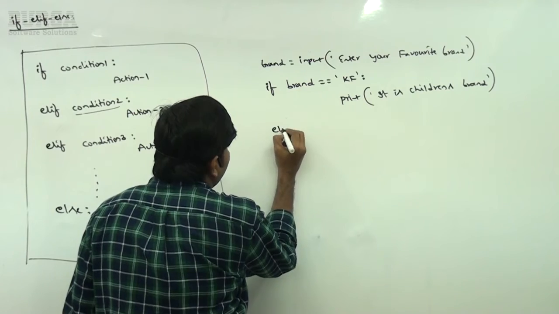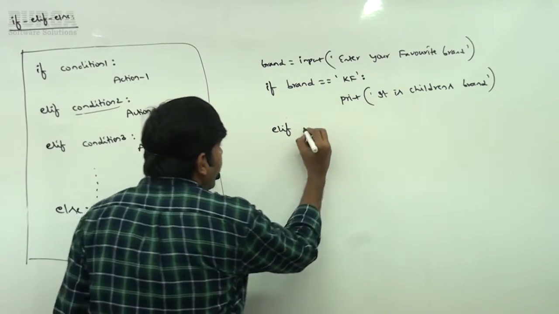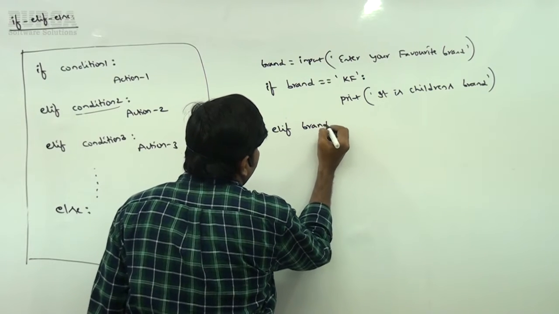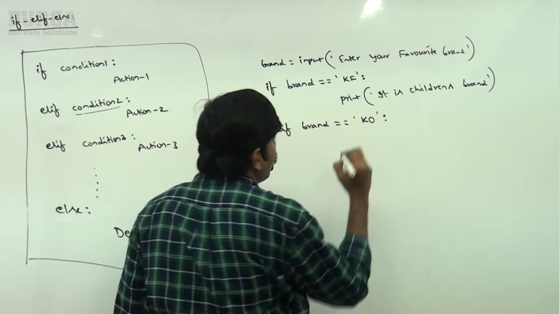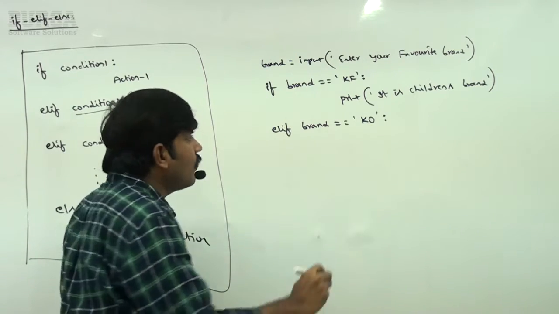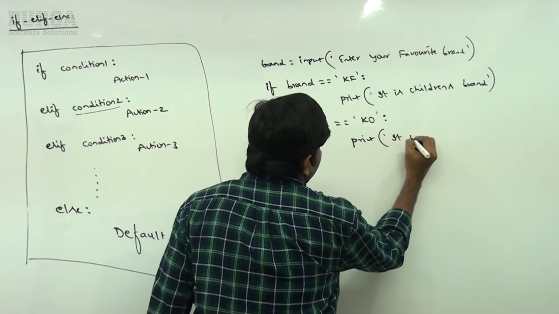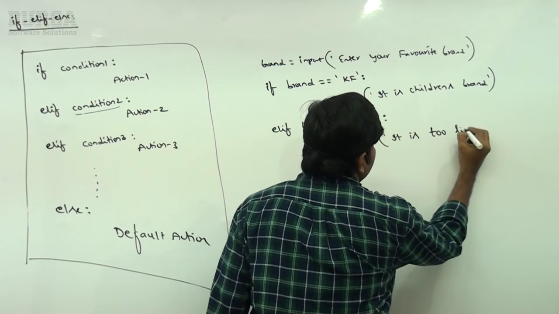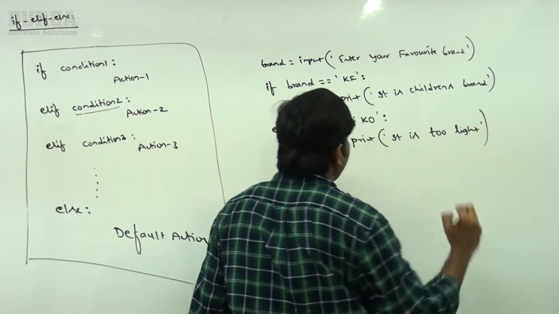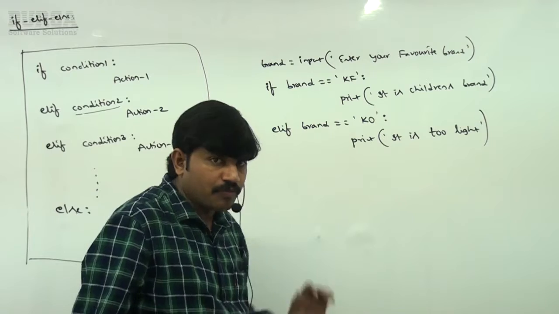Sir, elif, if it is not KF, elif brand is equal to KO, knockout, sir. Now print it is too light. KO is too light. This is the statement I want to print.